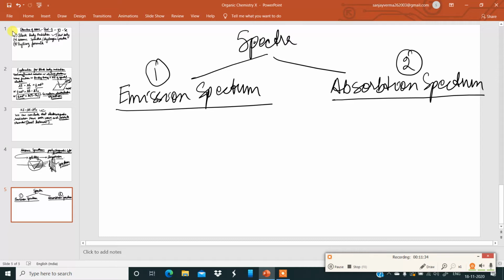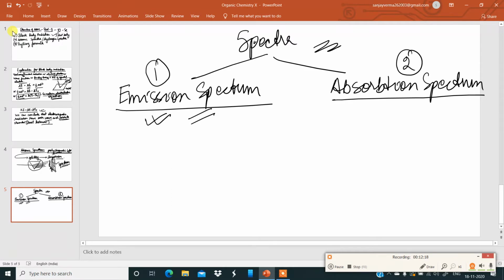What is emission spectrum? Before that, please remember, when light emitted by a self-luminous object is dispersed by a prism to get the spectrum, it is said to be emission spectrum. Here, a self-luminous object is an object which can illuminate itself, and this light is dispersed by a prism. With the help of a prism, if there is dispersion happening to get a spectrum, that spectrum is called emission spectrum. Now it is mainly of two types.